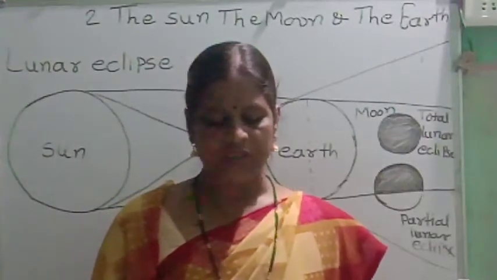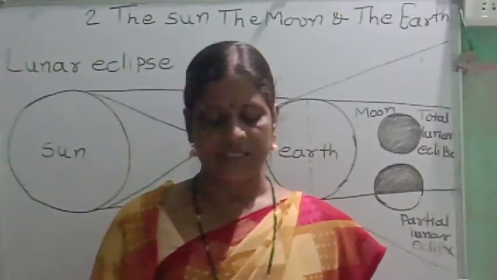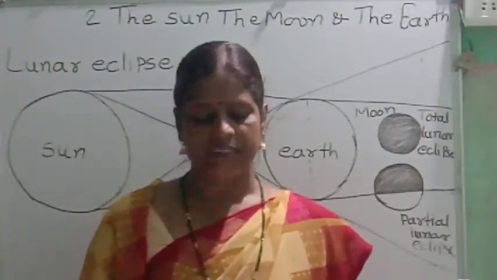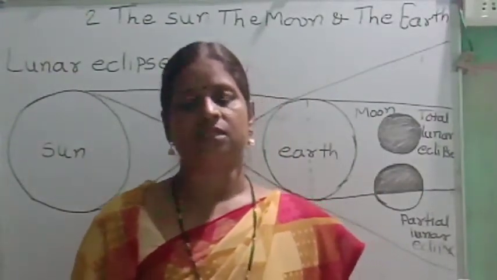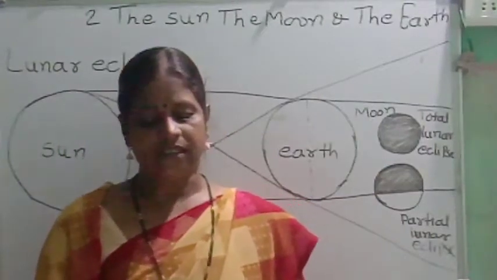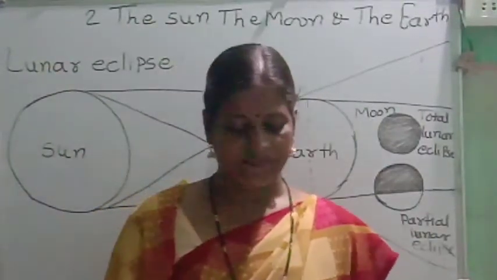The maximum duration of a total lunar eclipse is 107 minutes.